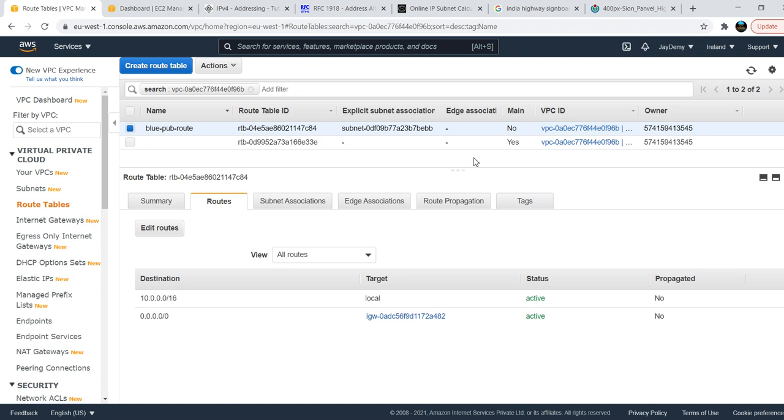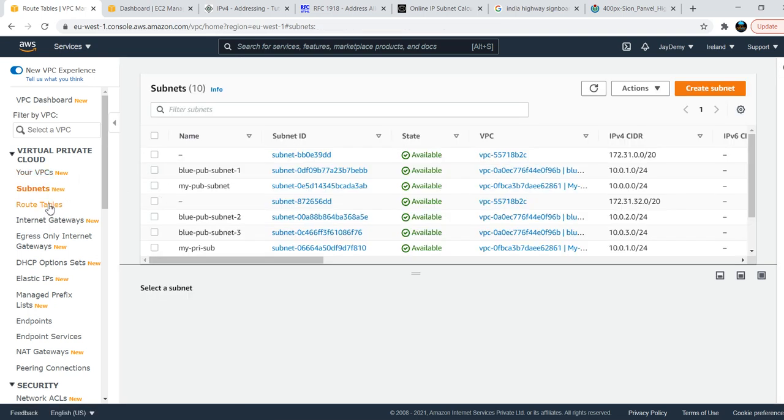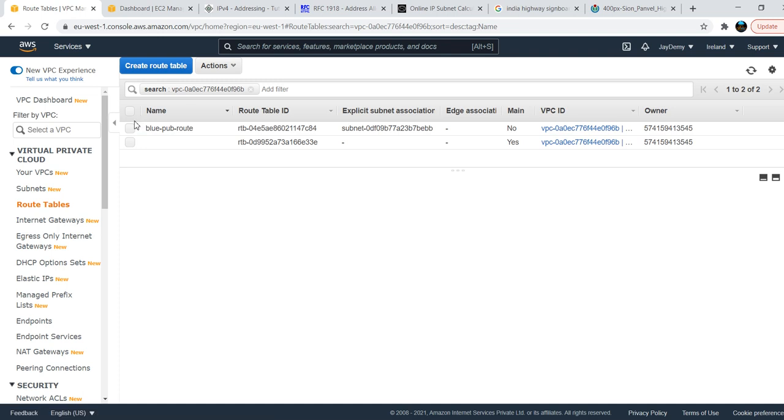If your application needs to be a public-facing application, then you need to go with this option. If your application is public-facing, you need to choose this routing and this internet gateway. Understood? So I can go with only one routing table for multiple subnets, or else you can create one more routing table for the second subnet and a third routing table for the third subnet. You can do it that way also.